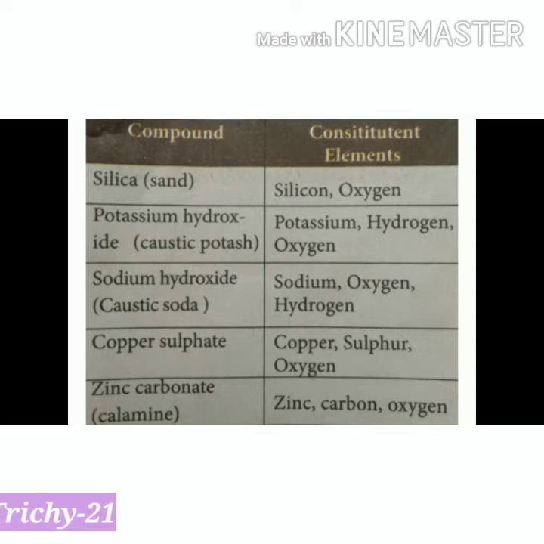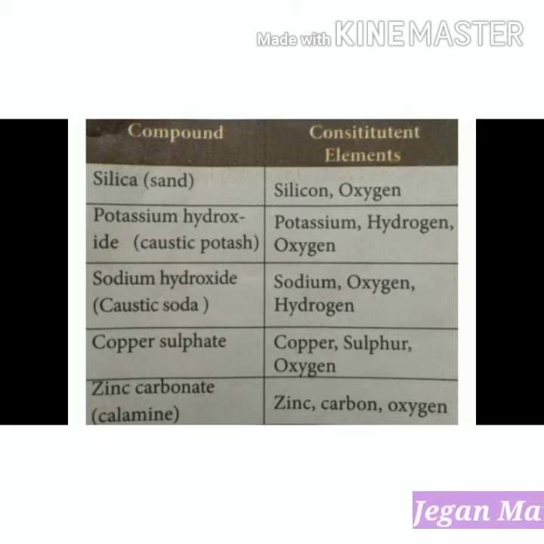Last one, zinc carbonate. Its chemical formula is ZnCO3. It is made up of zinc, carbon and oxygen elements. It is used as a pigment in the manufacture of rubber.